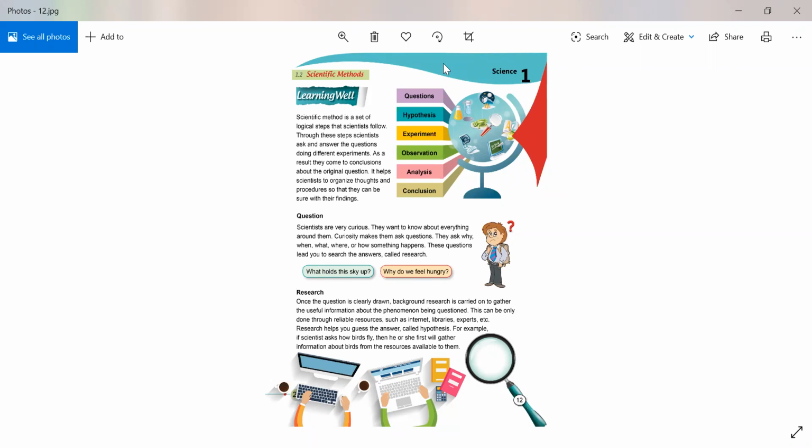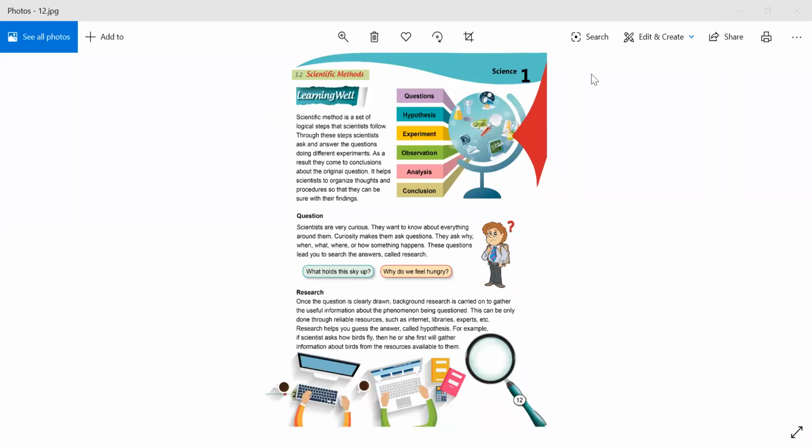When they want to experiment on a particular topic, they are curious and want to know about everything present in the world, in our universe, on earth, and in space as well.